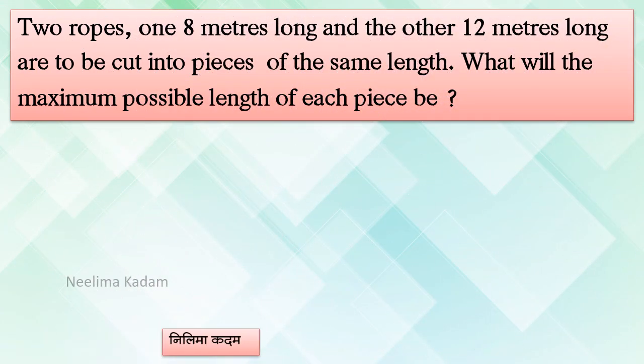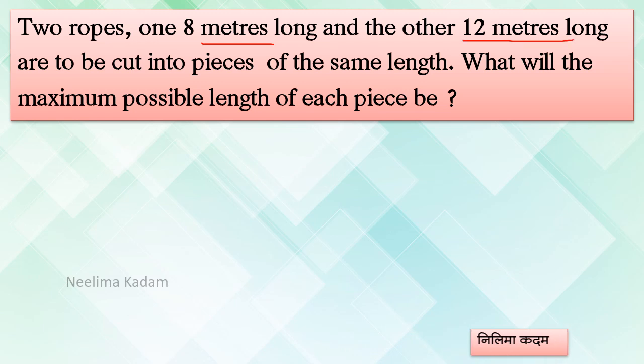Two ropes, one 8 meter long and the other 12 meter long, are to be cut into pieces of the same length. What will be the maximum possible length? Again, the word maximum is there, which means you can blindly go for HCF. Maximum possible length of each piece. So you have to find out the HCF. Which numbers? 8 and 12. Let's go for it.